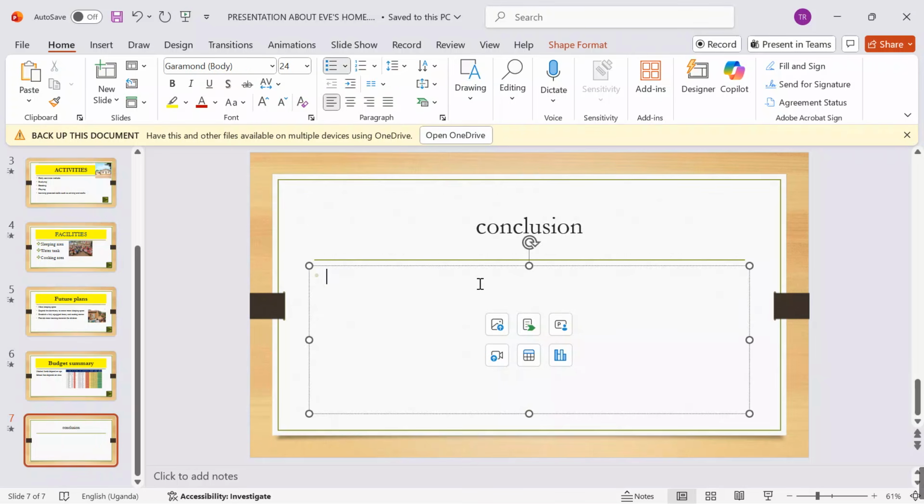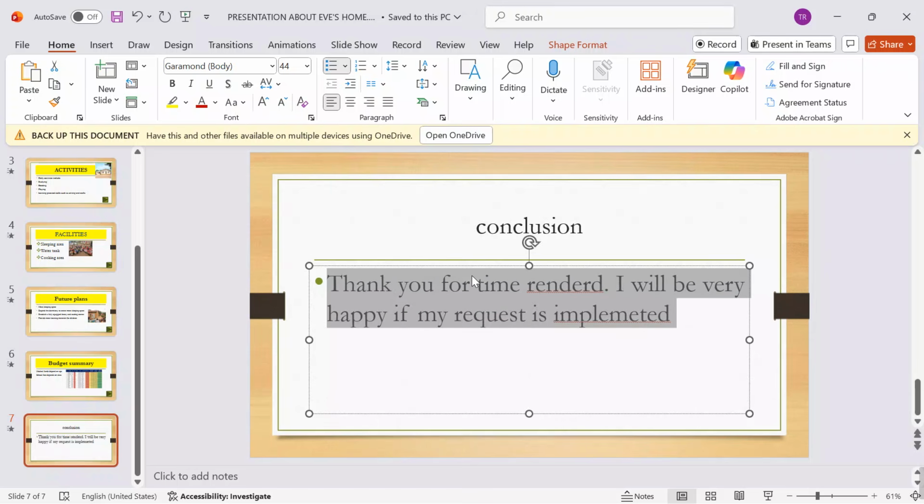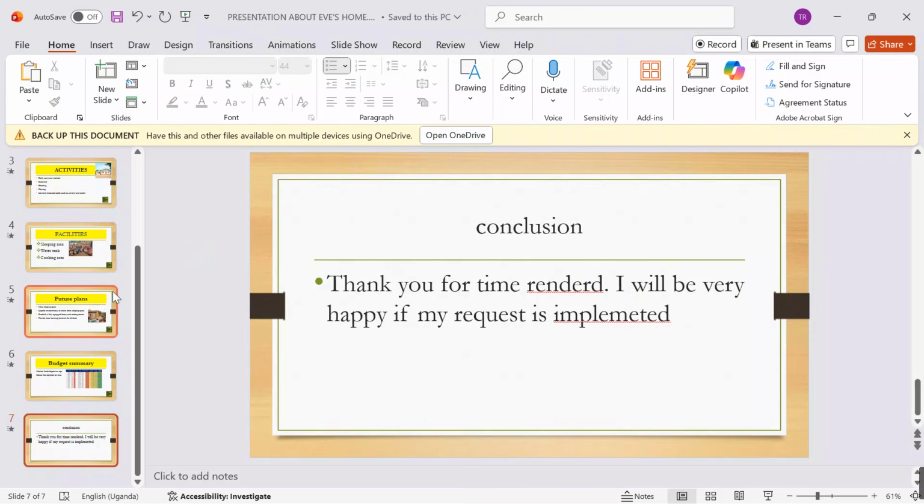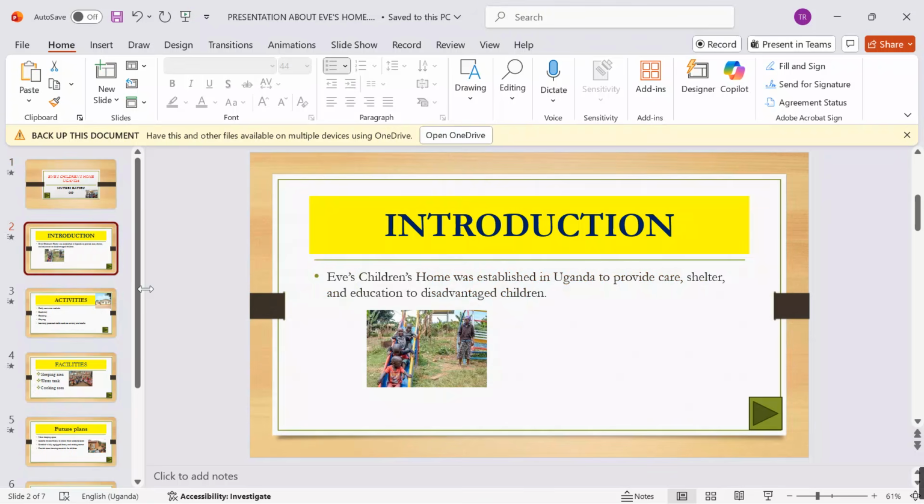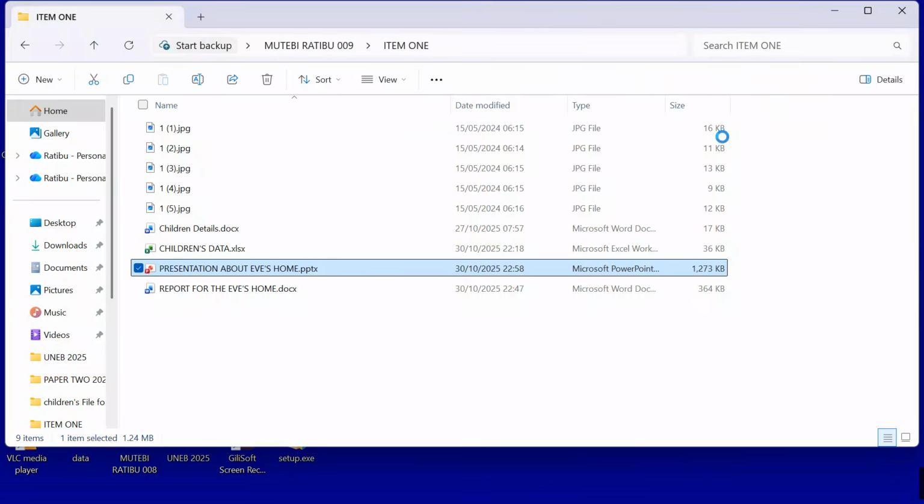I will say thank you for the time rendered. I will be very happy if my request is implemented. As simple as that. I will come over here, increase the font a bit, and then Control S. When I Control S, I'll have my work well balanced. Everything is there. My presentation is on point, and each and every line is on point.